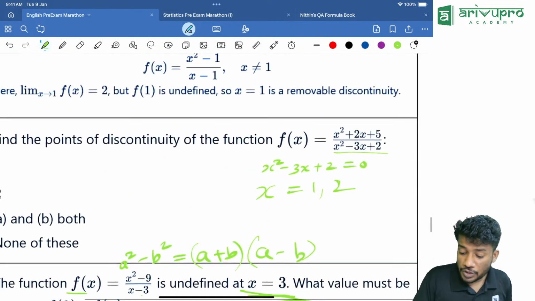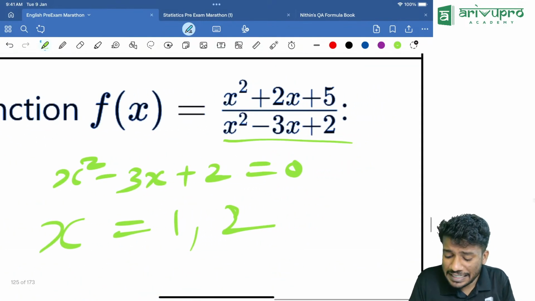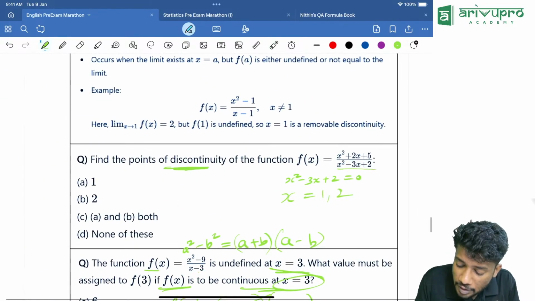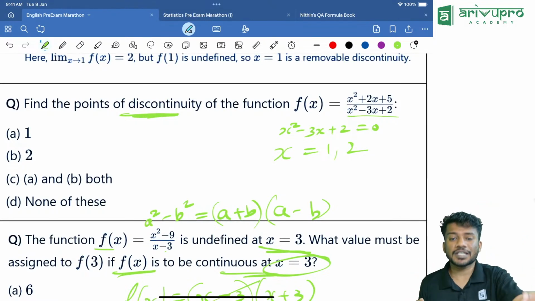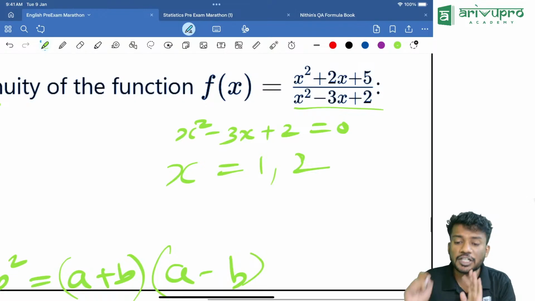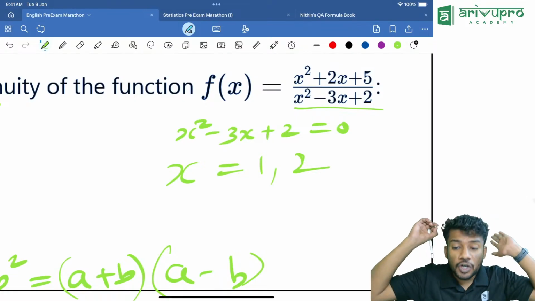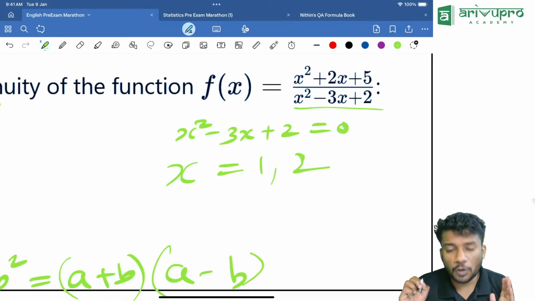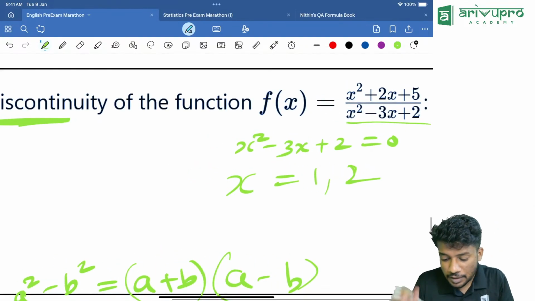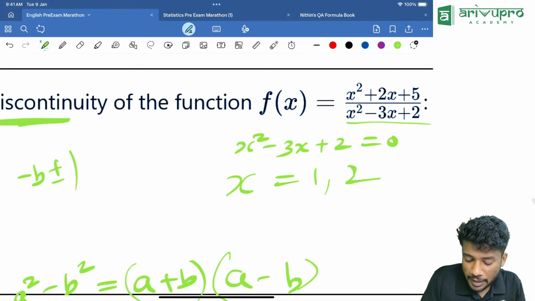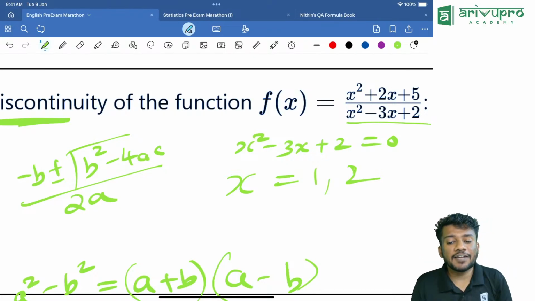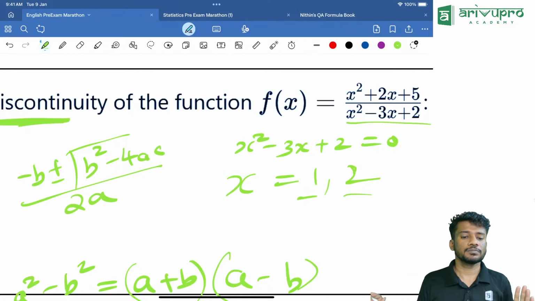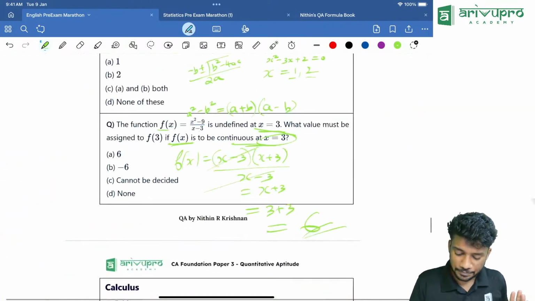Okay. Now in this question, they are asking for the points of discontinuity. Whenever the question is like points of discontinuity, take the denominator and equate it to 0. Then you will solve the quadratic equation. If you don't know how to factorize, then use minus b plus or minus root of b square minus 4ac, the whole divided by 2a. Use that formula and find the answer. That is also more than fine. You will get the same answer, 1 comma 2. Okay. Yes. Next one.